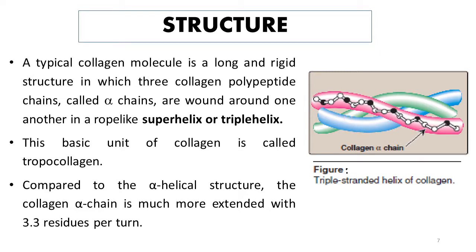Okay, another point to remember is that the mature form of this triple helix is known as tropocollagen, and tropocollagen is the basic unit of collagen. So whenever collagen is present, whether in the form of long fibers or long sheets, the basic unit of structure would be this triple helical structure known as tropocollagen.